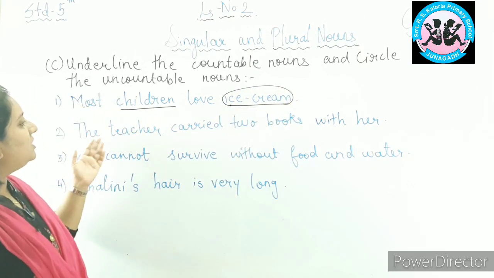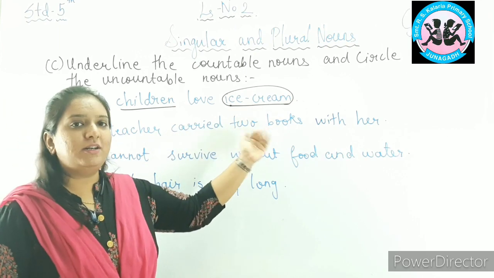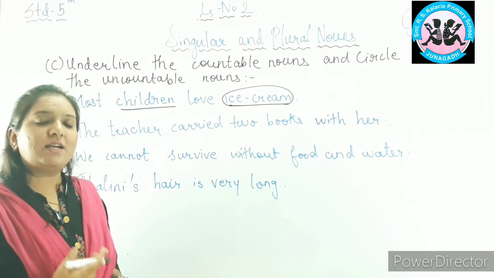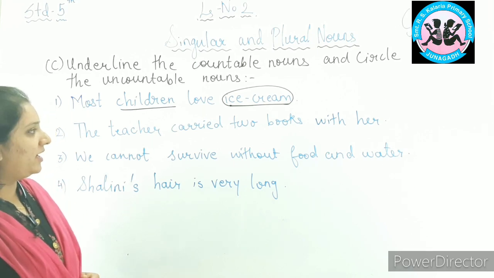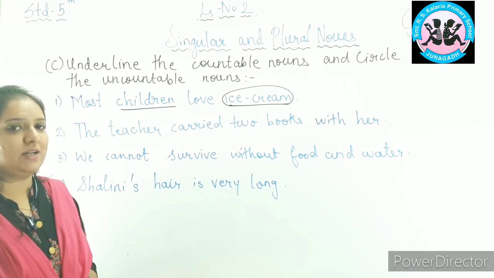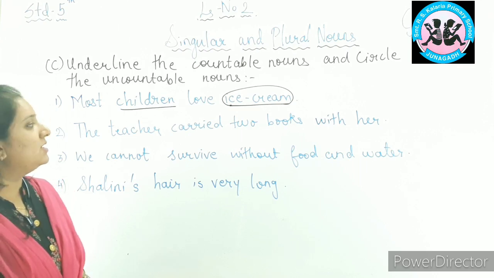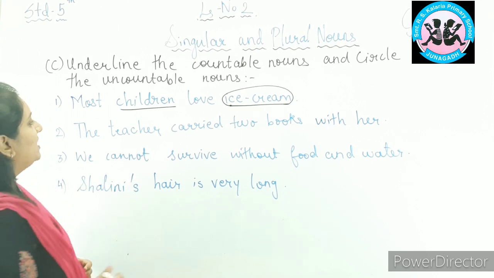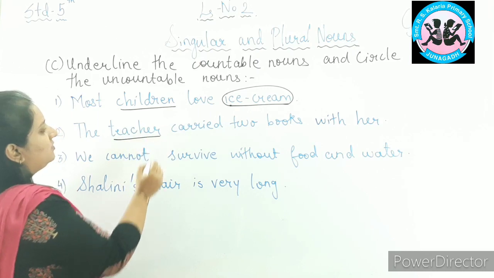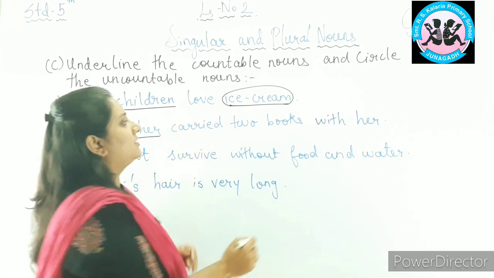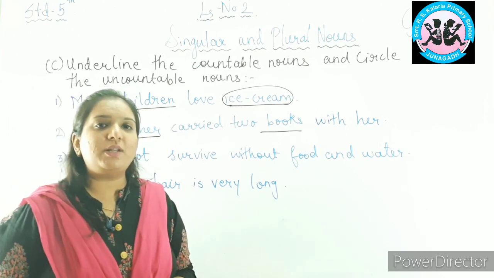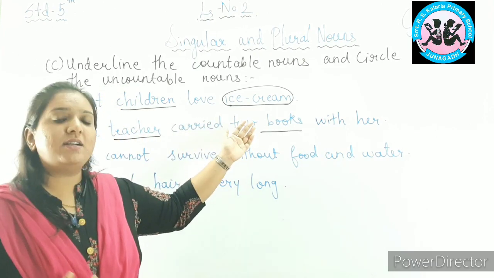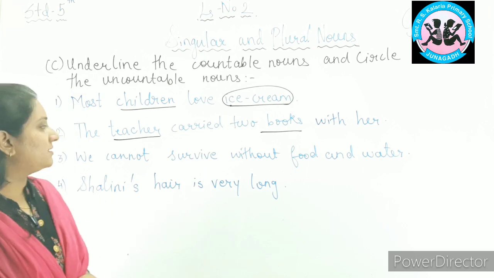Second. The teacher carried 2 books with her. Now you tell me what is the countable noun and what is the uncountable noun in this sentence. Okay, we do not find any uncountable nouns, but we find countable nouns. So what are the countable nouns? Teacher, okay, teacher is a countable noun. And books, because we can count 2 books, so it is a countable noun. So teacher and books are countable nouns in this sentence.